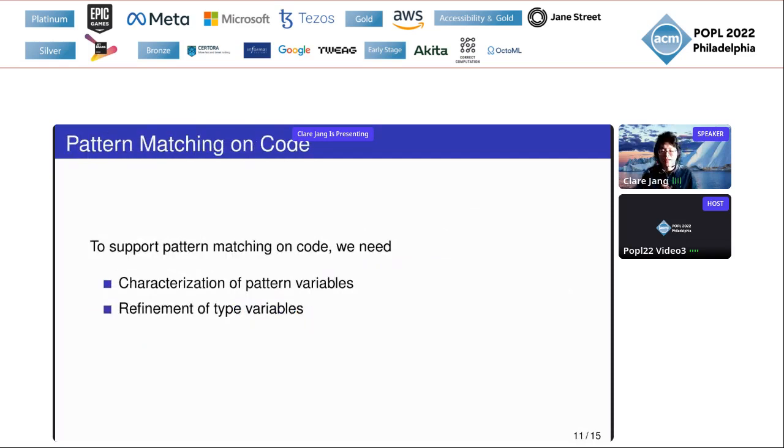We also extend this multi-level modal lambda calculus with pattern matching on code. This requires two main tasks. First, we need to characterize pattern variables. And second, we need to refine type variables during pattern matching.